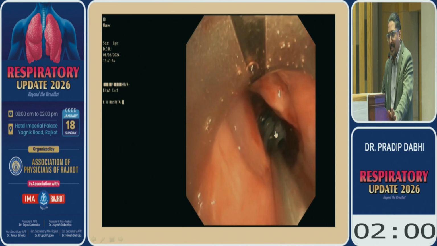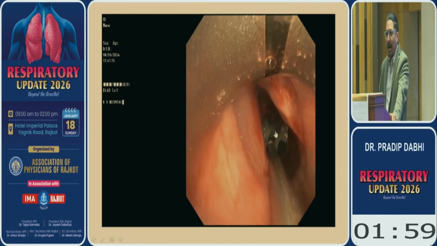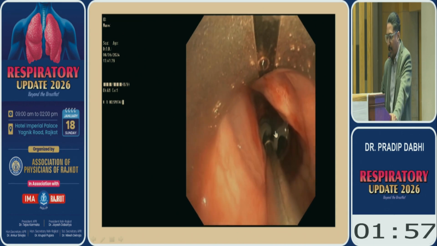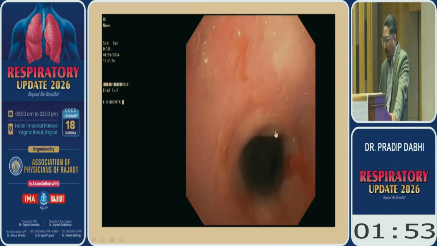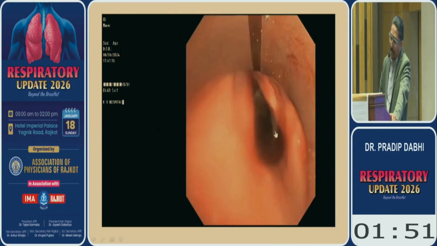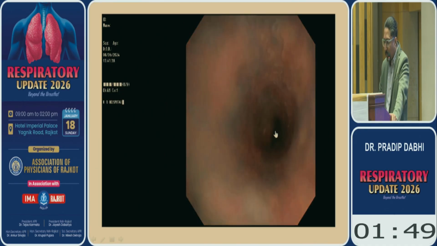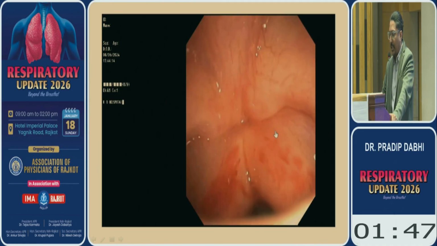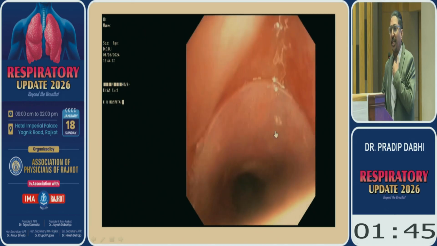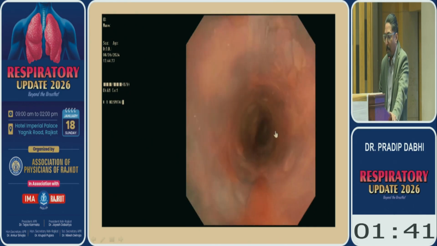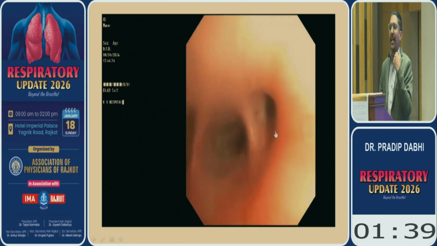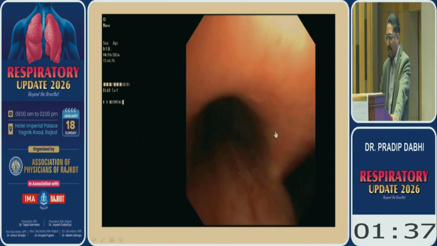So patient is get rid of the tracheostomy after 2 years of marathon. So this is the stent. You can see stent is nicely placed below the vocal cord up to the carina. Then we put the stitch on the stent to fix the stent because there is a chance of migration. So from the neck, we keep the stitch there.